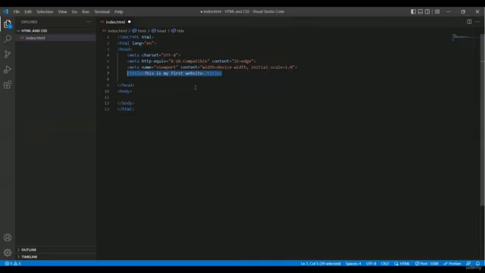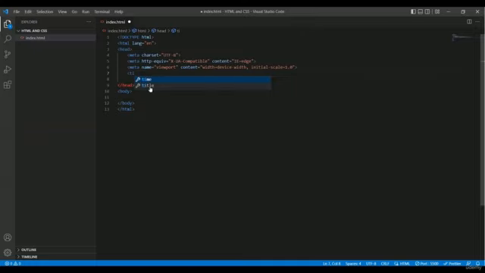I want to delete these things, and now I want to write it myself. For that you have to type the less than character first, then you have to type TI. You can take a look, when I just pressed TI, Visual Studio Code shows me some suggestions. So instead of typing the entire tag, you can just choose this one.